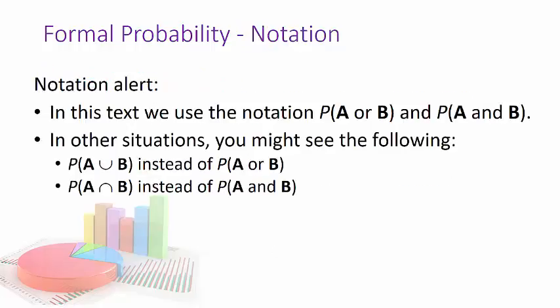Last thing, a notation alert. Well, almost last thing. In this text, you can see probability of A or B with words and probability of A and B in words. You will also see this symbol, which means union. That's the or. And when it's curved opening down, that's the intersection, also known as and. So be prepared to see these two different notations in work and outside of the book.